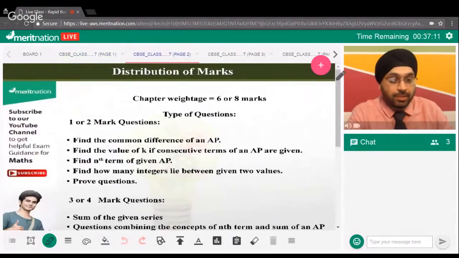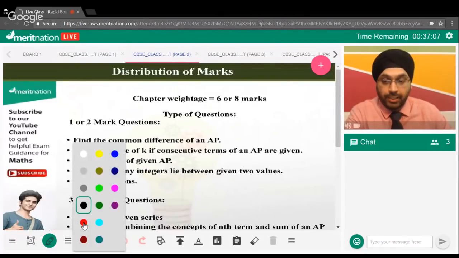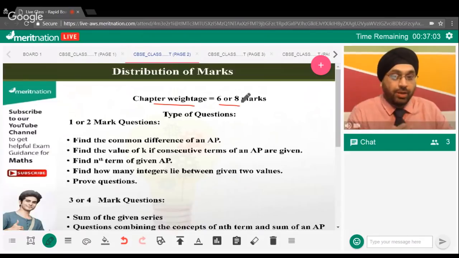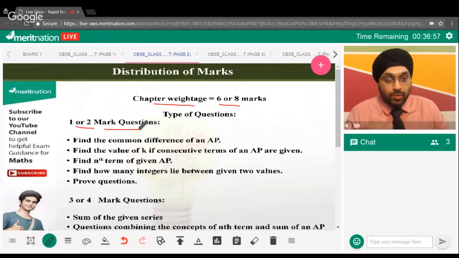Now guys, let's discuss the distribution of marks. If you can see it very clearly now, we have a chapter weightage of 6 to 8 marks. So it's always varying, 6 to 8 marks. Then if we come to the type of questions, we have 1 or 2 mark questions. In 1 or 2 mark questions, the question generally comes, let's say, to find the common difference of an AP. Then that question generally comes, let's say, to find the value of k if the consecutive terms of an AP are given.